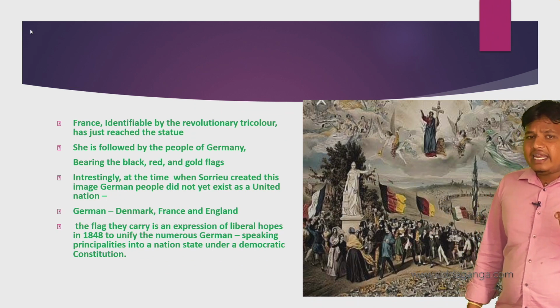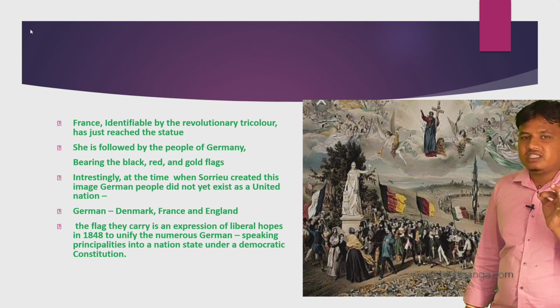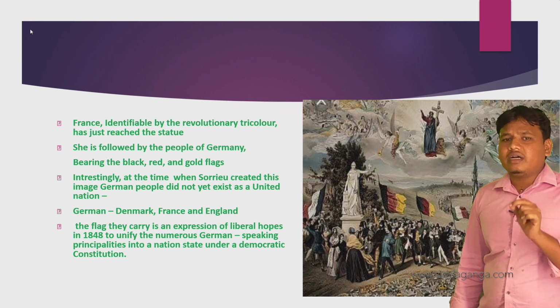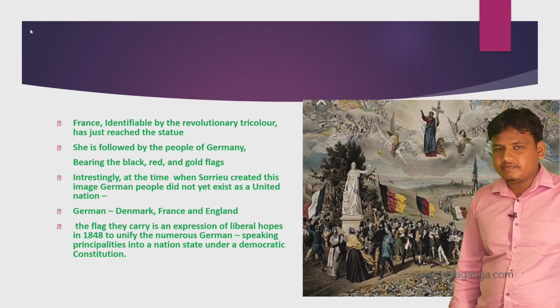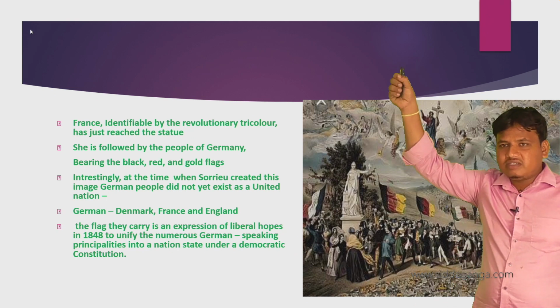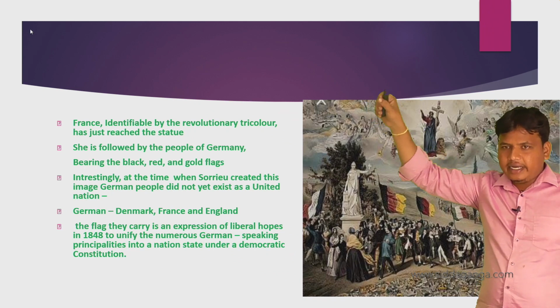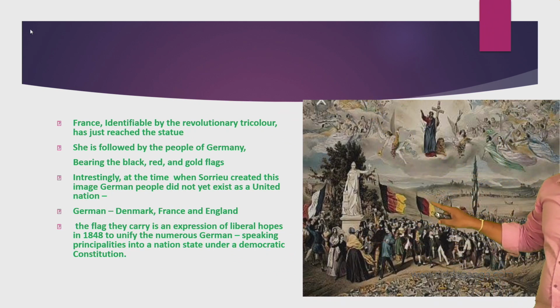The flag they carry is an expression of liberal hopes in 1848 to unify the numerous German-speaking principalities into a nation state under a democratic constitution. Which flag did they carry? Black, red and gold.